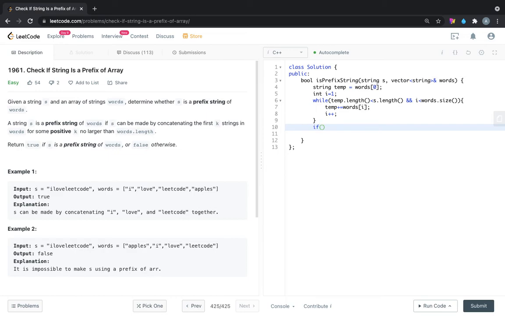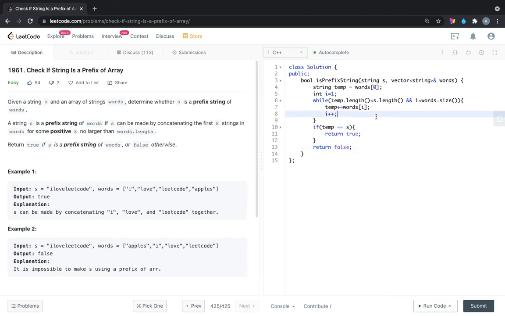Now what we can do, we can directly compare the concatenated temp string with input string s, and if it is equal, then we will return true, otherwise we will return false.